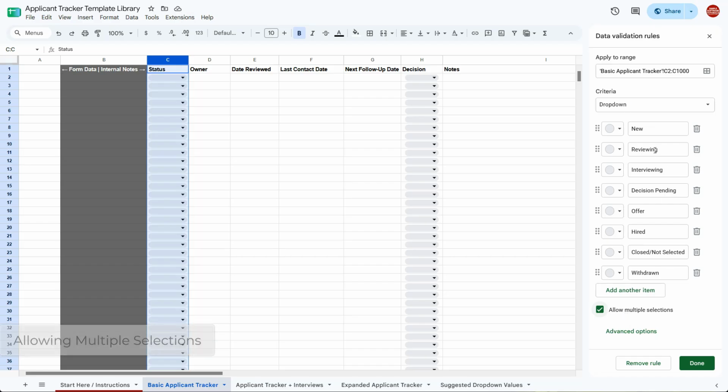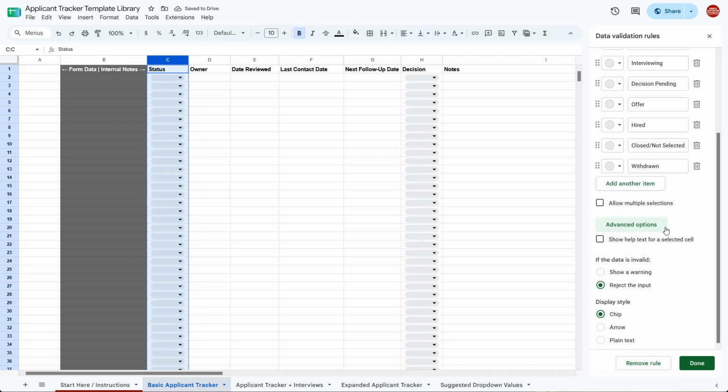And then this will let the user select multiple selections. So if you wanted them to be able to pick more than one of these, checking this box will allow for that. I don't need to do that, so I'm going to uncheck that. And then there's a couple advanced options.